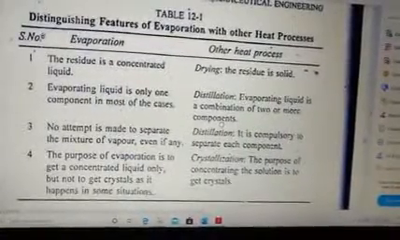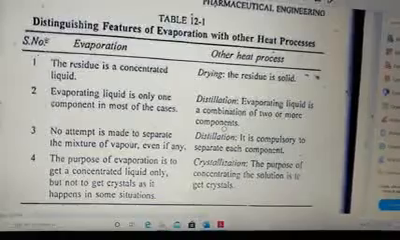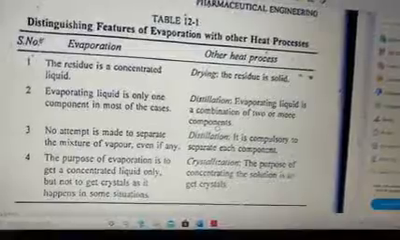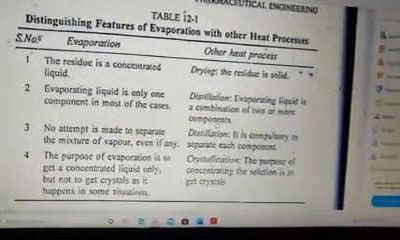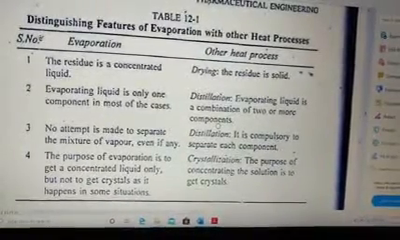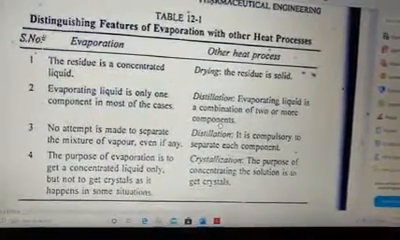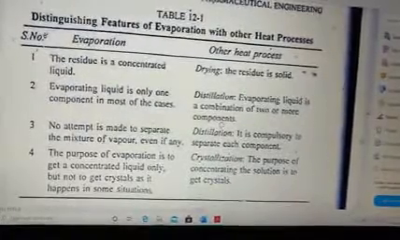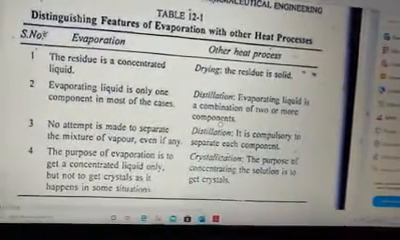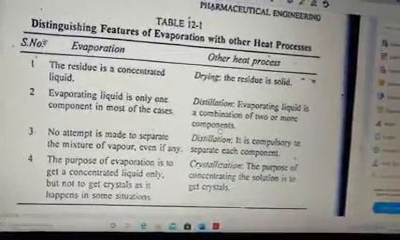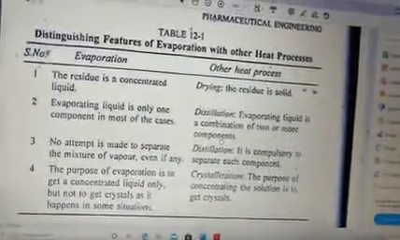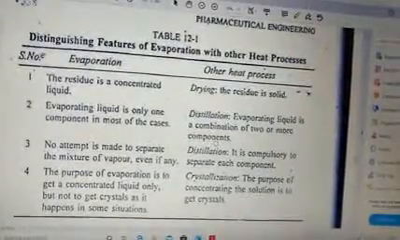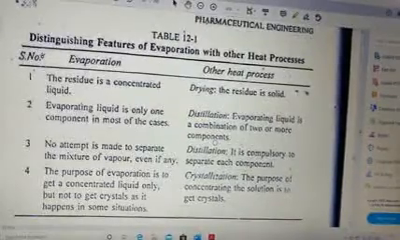Then last point in evaporation. The purpose of evaporation is to get a concentrated liquid only, but not to get crystals as it happens in some situations. Whereas what is crystallization? The purpose of concentrating the solution is to get crystals. So what is the basic thing of crystallization? The end product is you have to get crystals out of it. But whereas evaporation, you don't want anything else apart from the concentrated liquid. Now concentrated liquid examples can be your thick solutions or your thick syrups. So when you have to get those types of dosage form, you require evaporation as a process of volatilization.